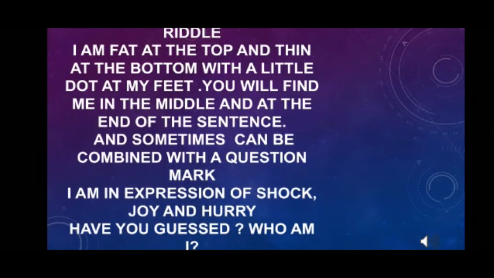So be ready for the next riddle. I am fat at the top and thin at the bottom with a little dot at my feet. You will find me in the middle and at the end of the sentence and sometimes can be combined with a question mark. I am an expression of shock, joy and hurry. Have you guessed? Who am I? Again take your time and give the answer. Yes, you are right. It's an exclamation mark.